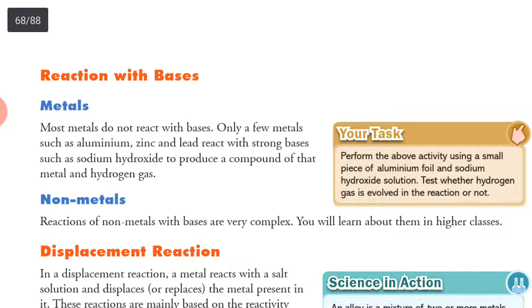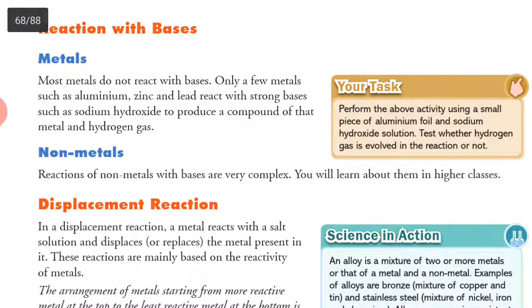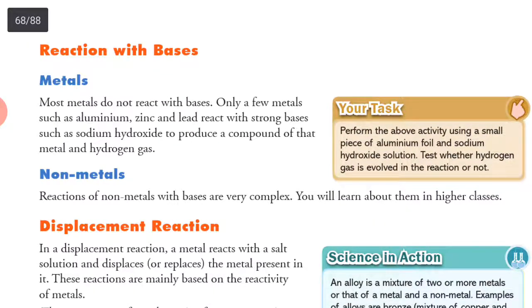Reaction with bases. Most of the metals do not react with bases. Only a few metals such as aluminium, zinc and lead react with strong bases such as sodium hydroxide to produce a compound of that metal and hydrogen gas. Reaction of non-metals with bases is very complex. You will learn about them in higher classes.